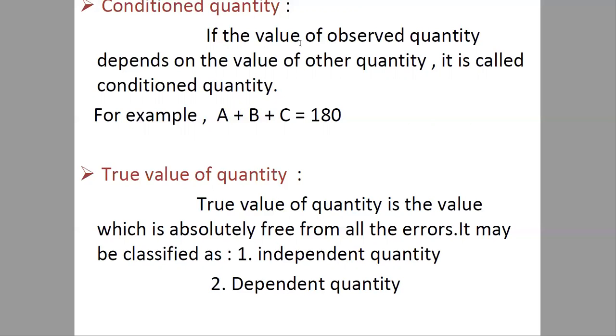We'll be using these terms frequently. What are independent quantities and what are dependent quantities? Basically, a quantity whose value is not affected by any other observations or readings is independent, and any quantity which is affected by other values is a dependent quantity.